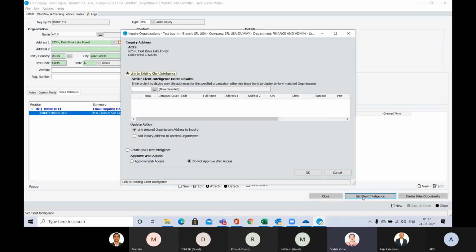So while clicking here, this page will open, where there is a link to the existing client intelligence. Suppose there is any similar client name or address, or anything similar to this client, then it will come here, and you can click OK here, so that it will avoid duplication.